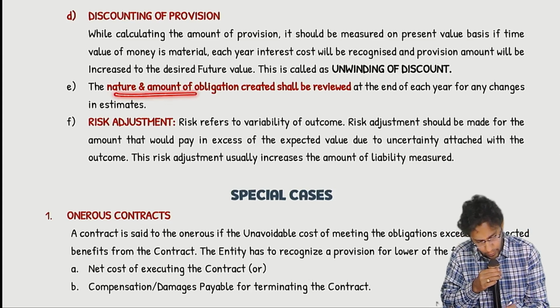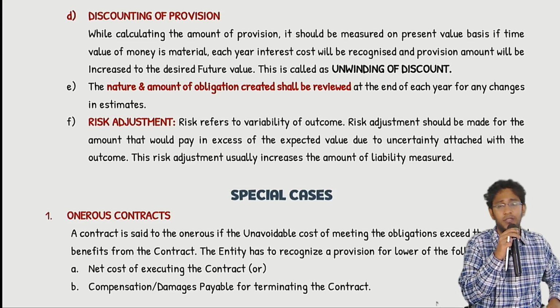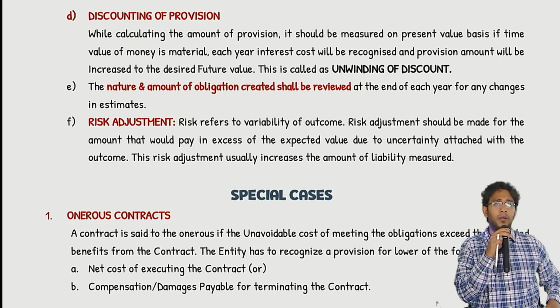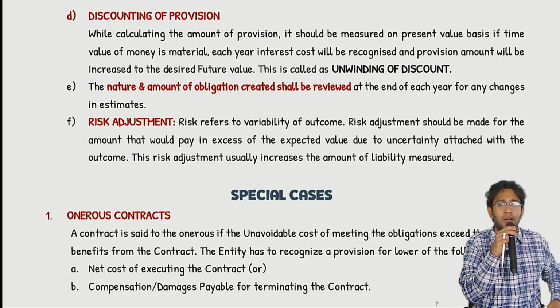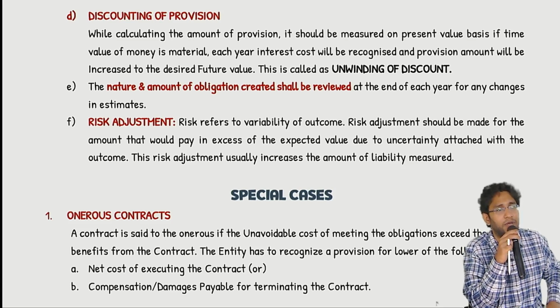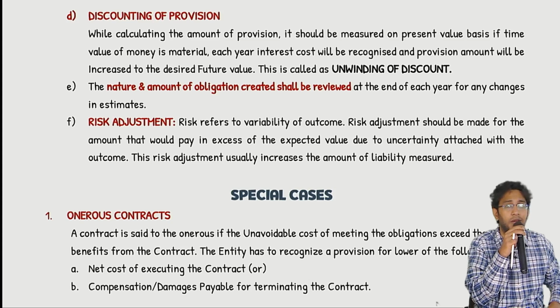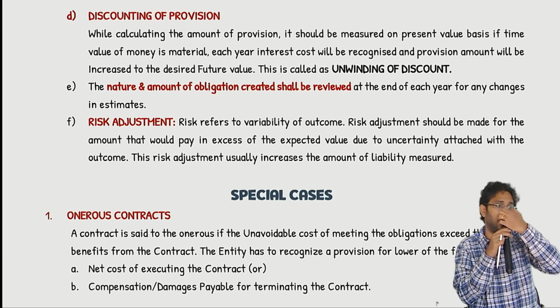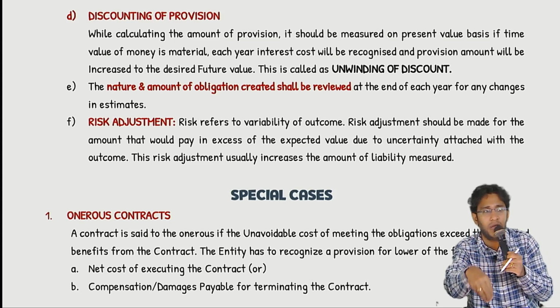Then the nature and amount of obligation shall be reviewed at the end of each year. Last year I disclosed a contingent liability because it was a possible obligation. But in this one year, the case developed. Today my lawyer is saying, sir, last year I told you 30% chance. Today I feel that it is 75% chance that you will lose the case. Oh, last year whatever was a possible obligation has now become a present obligation. Therefore, whatever was contingent liability last year will become a provision in the current year.